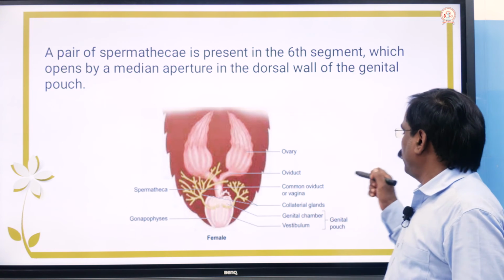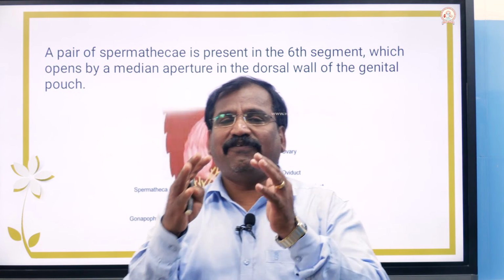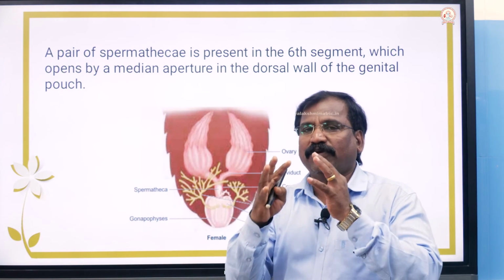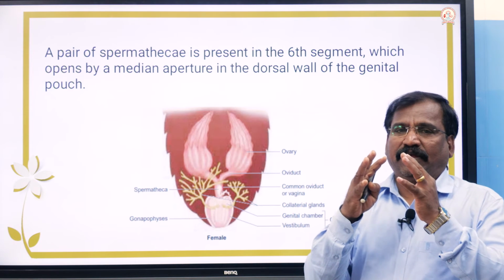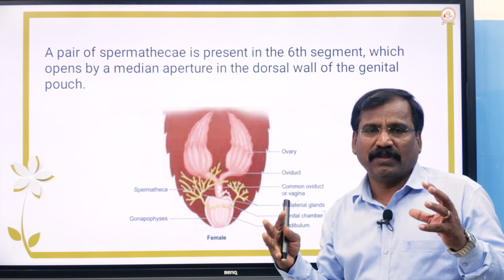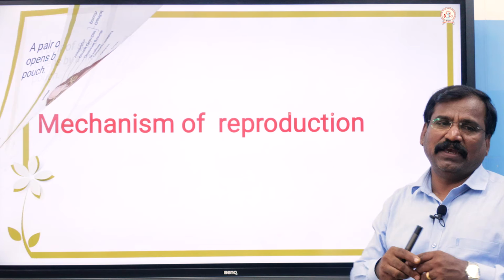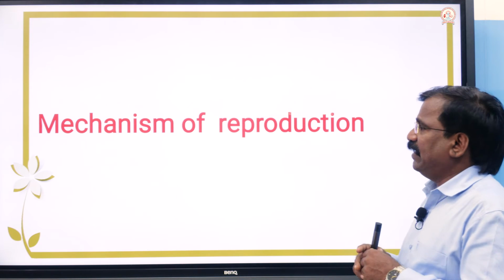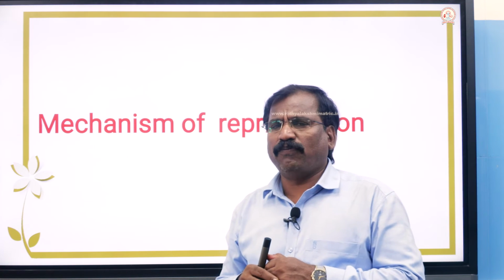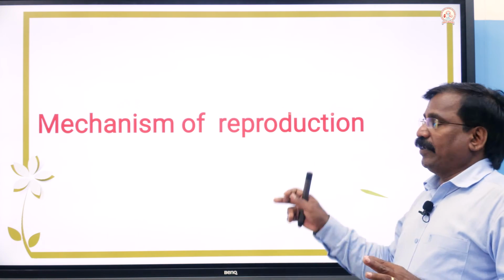So far we have discussed the structure of the male and female reproductive organs and how they are arranged. Then next is the mechanism of reproduction, then the life cycle.